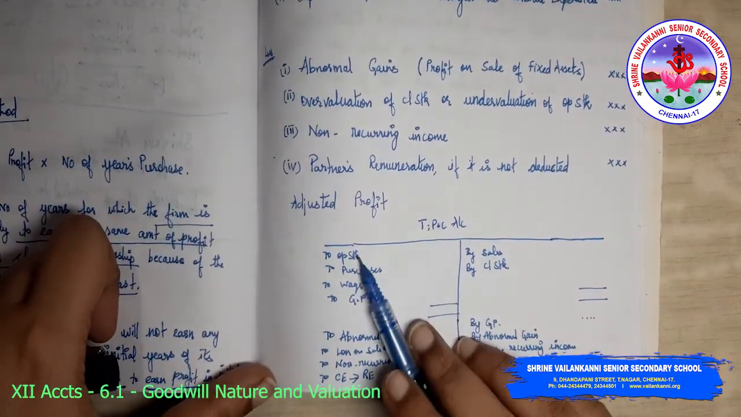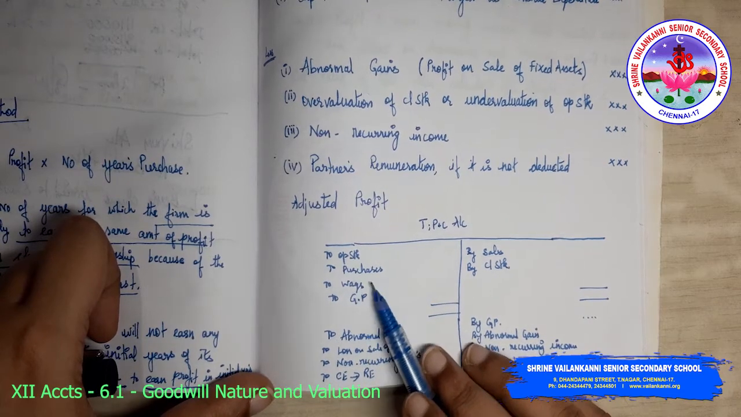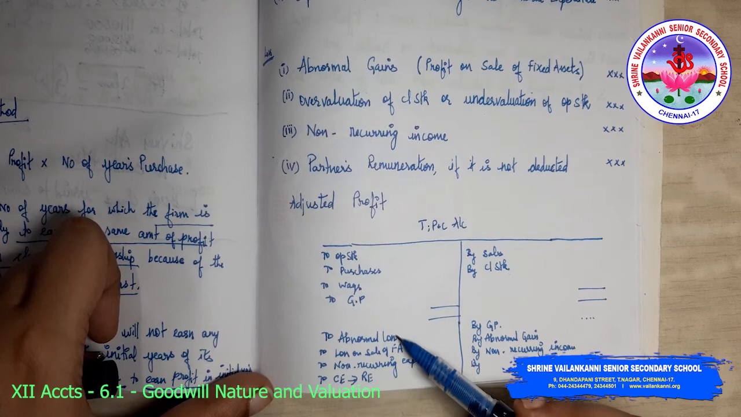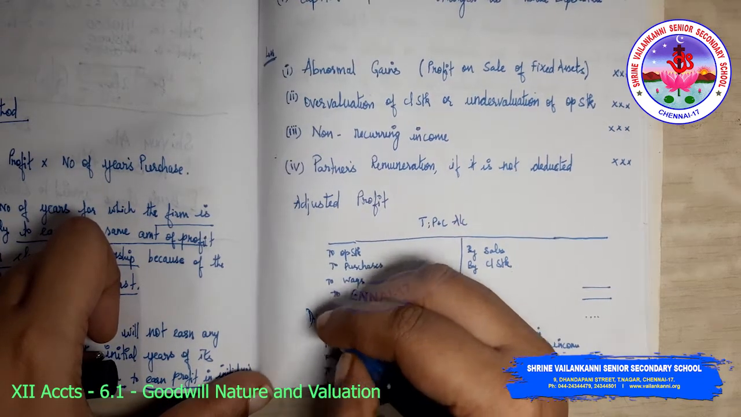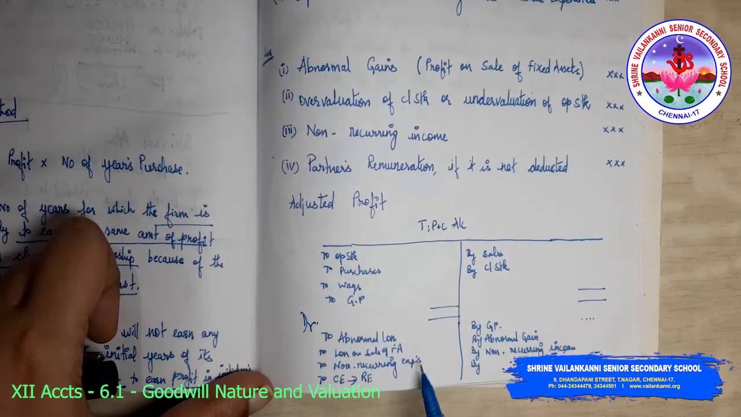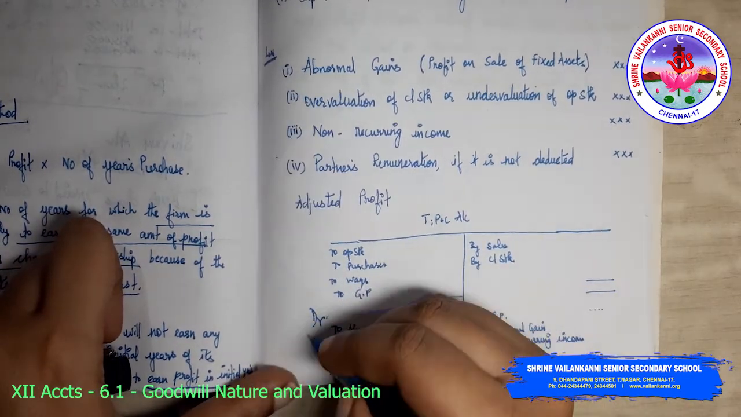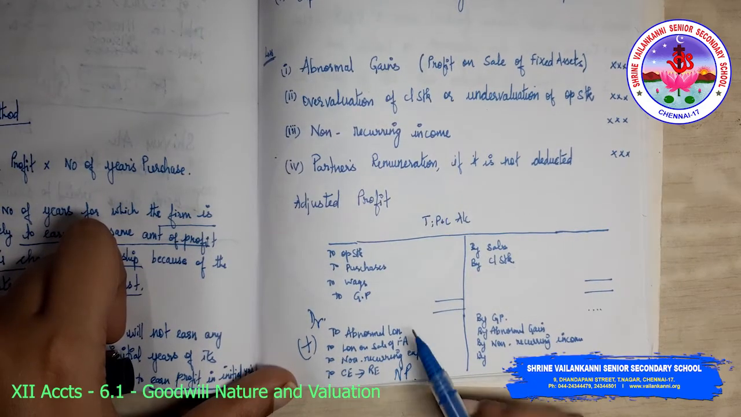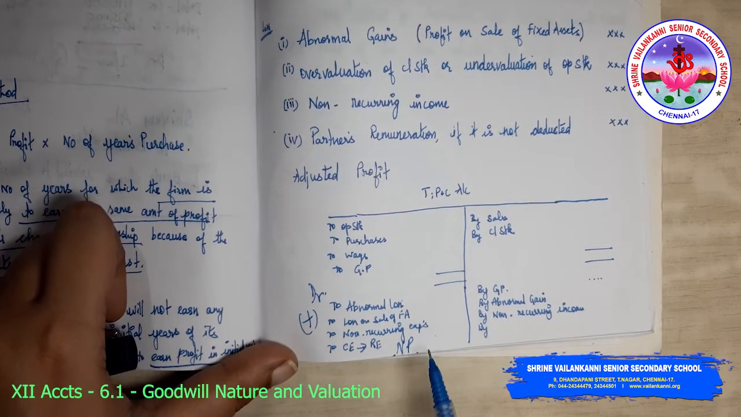Trading profit and loss account: to opening stock, to purchases, to wages, gross profit, by sales, by closing stock. Here, these items, and all abnormal losses, or whatever item you need to debit in the P&L account, you will have to add back. Because net profit is here. After deducting all these things only, you will get net profit.